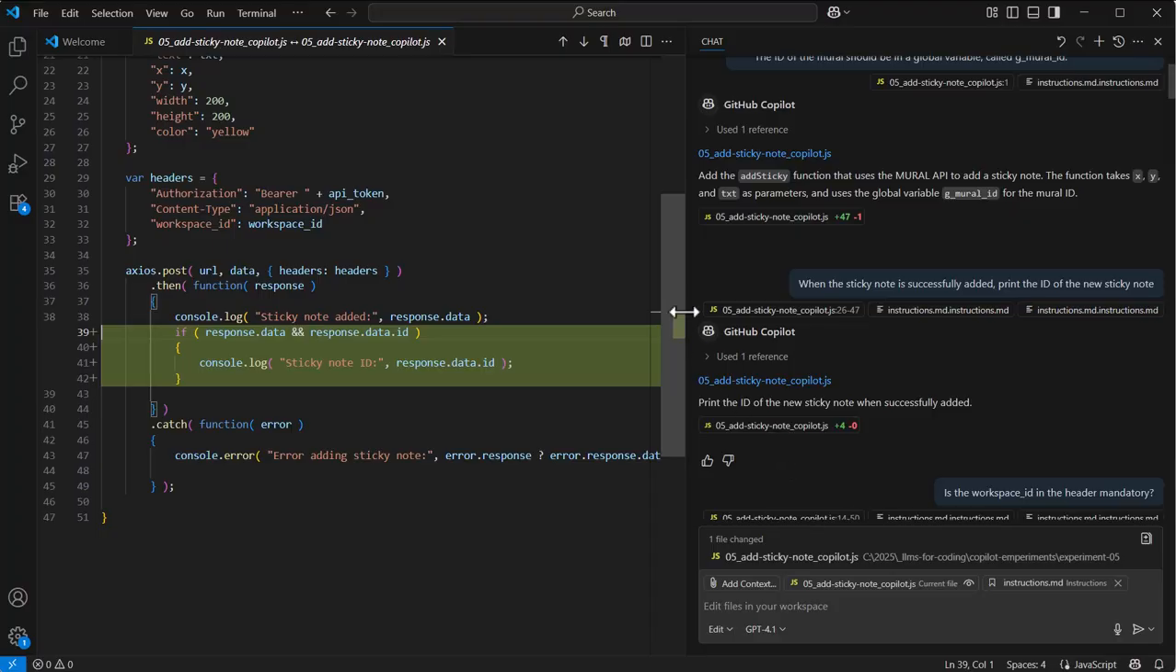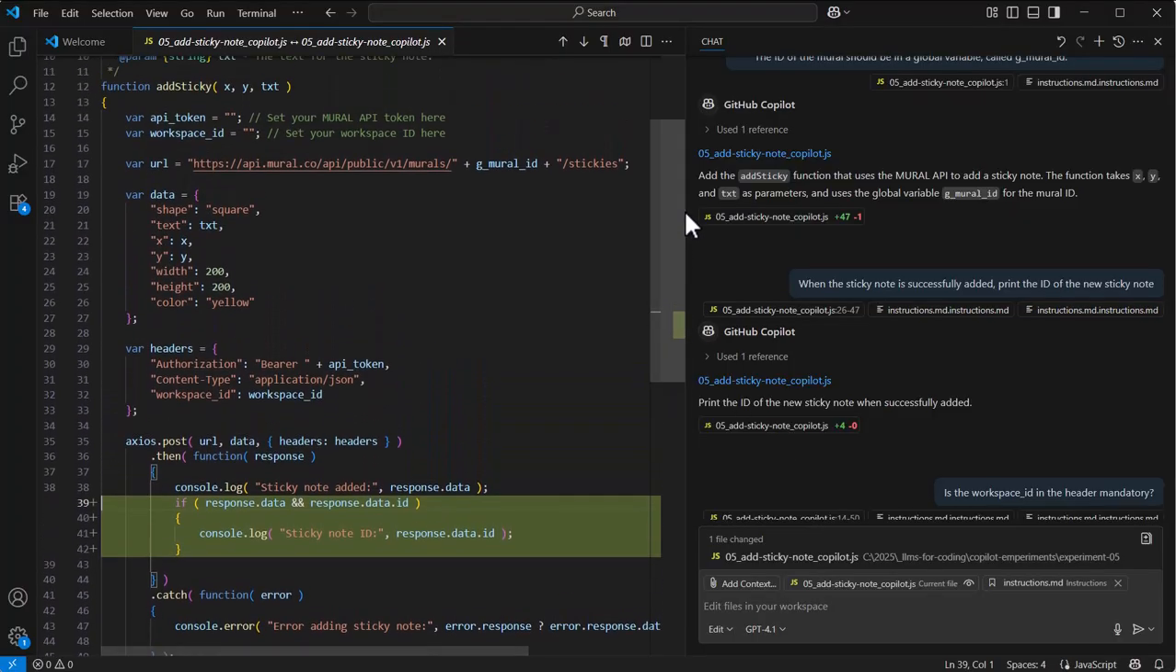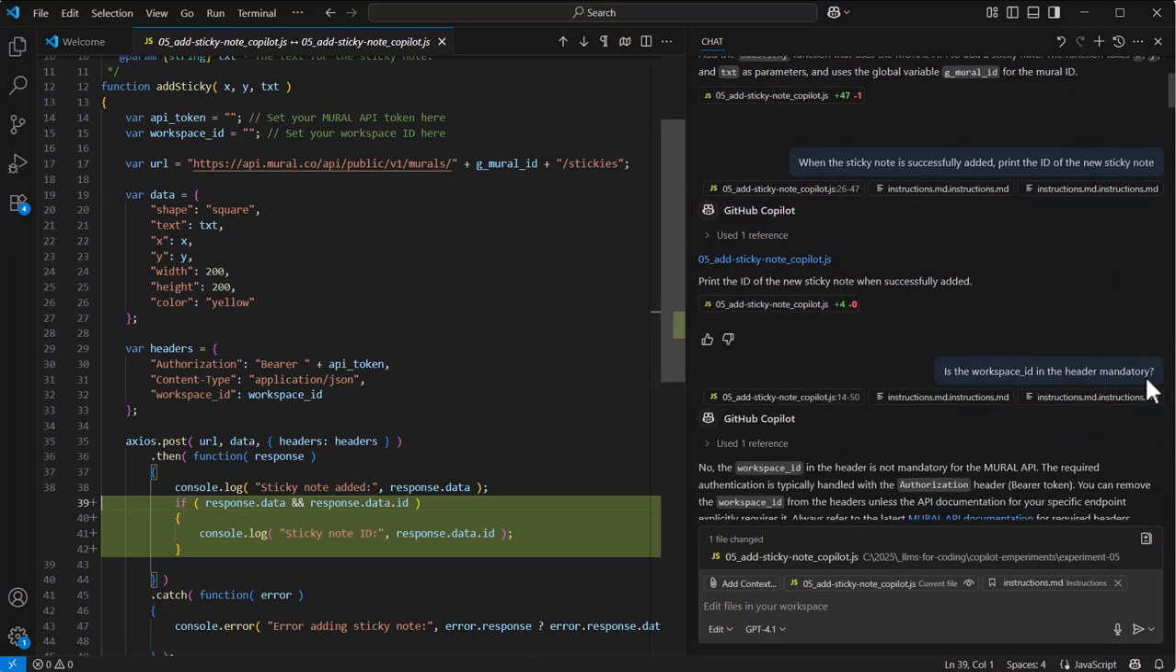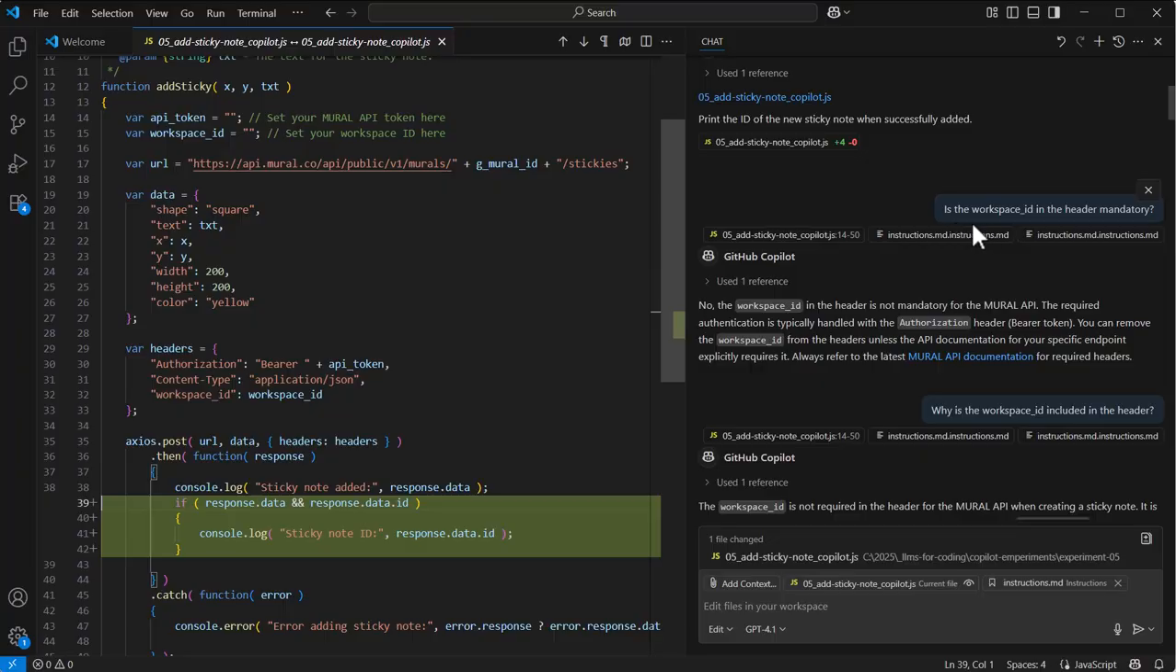That looks pretty good. Now, there is a problem here. It's a little thing, but workspace ID is included. But I know from using the Mural API that workspace ID is not needed in this case. I don't have to go look up an ID of something if I don't need it. So I asked a question, is the workspace ID mandatory? And so the answer is no, it's not.